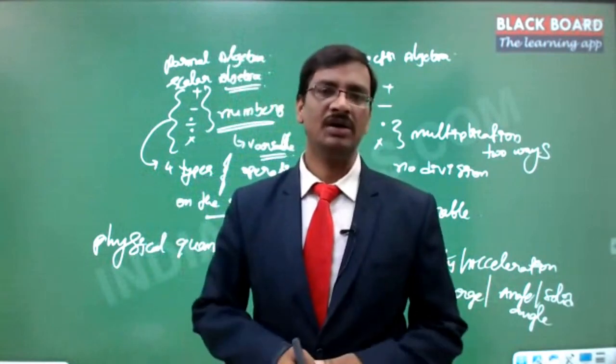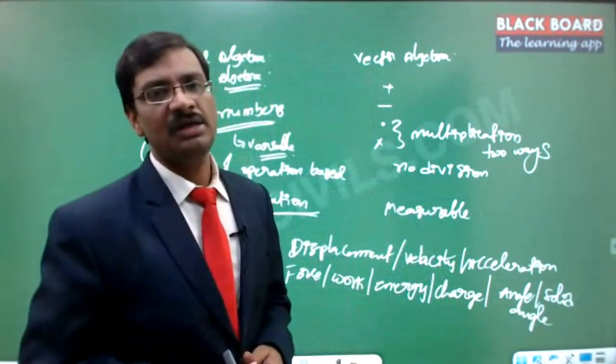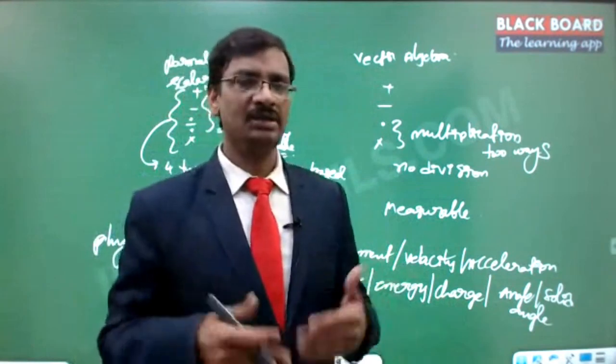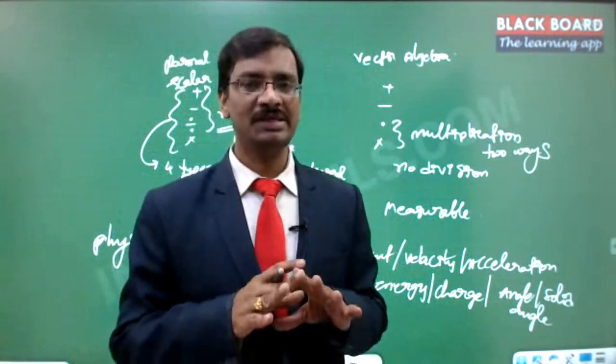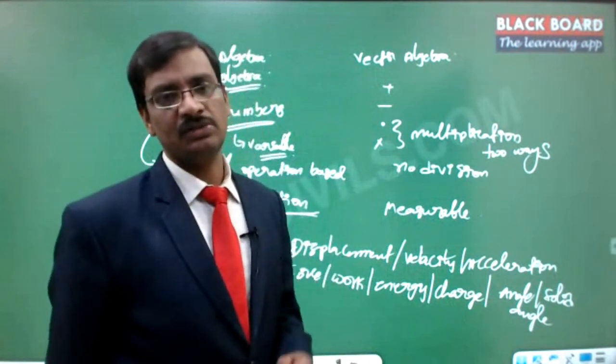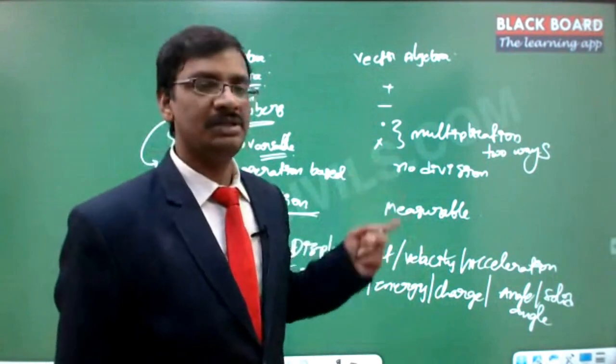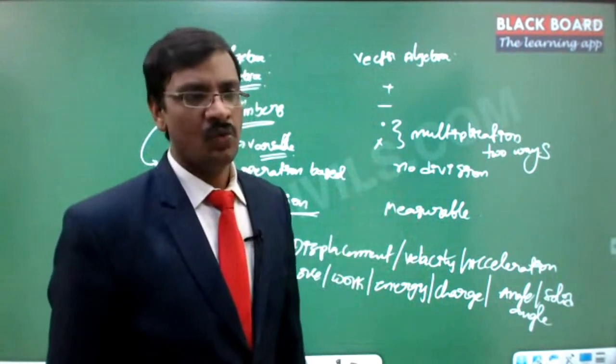That is the reason we have not defined any division in the case of vector analysis, or vector dealing, right? There is no way you require division at all in vector analysis, or in the case of physical quantities where directions are involved. But multiplication demands two different kinds. What kinds are they?